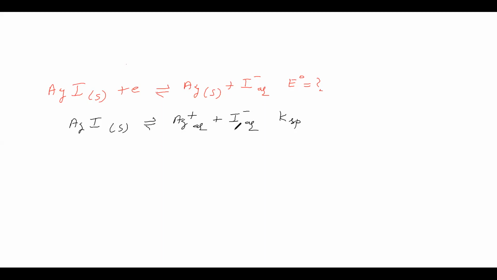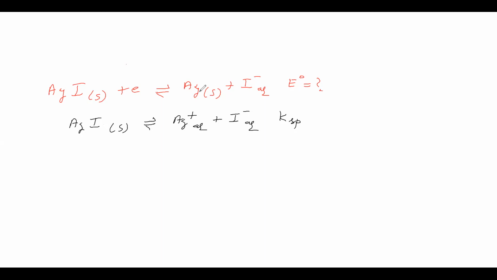It may be the cell reaction also. Whether it is the cell reaction or not, how to understand that, we'll see. Here on the right side I minus is there. Here also on the right side I minus is there. Here on the left side silver iodide is there, and here also on the left side silver iodide is there. Here on the right side silver is there. That is not there in the cell reaction.